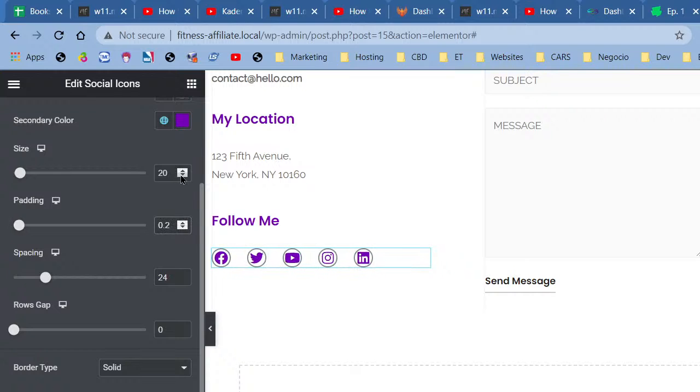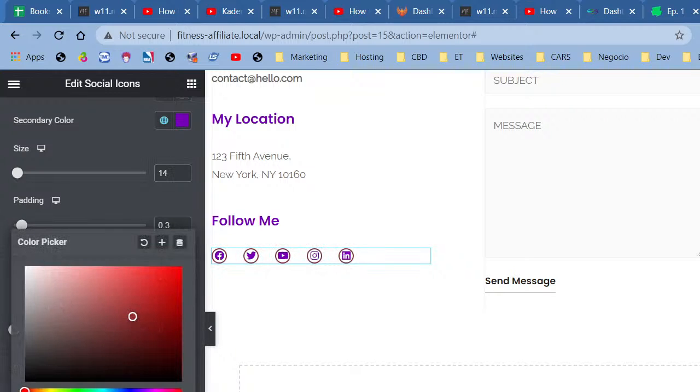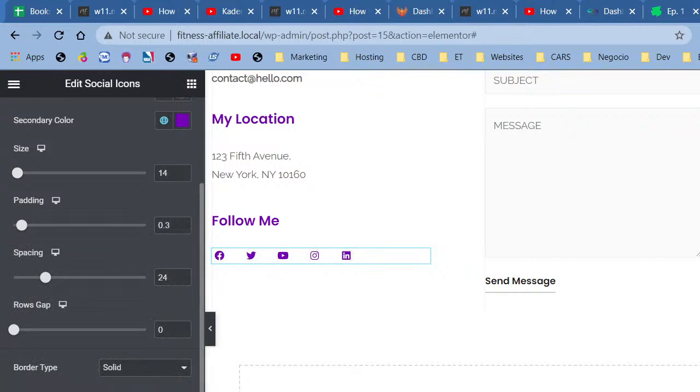All right, so the size is going to need to be a little bit smaller, 0.3, and we're going to go to about 12 on size, 14. Okay, and now for the border, I'm going to change the color of the border, because I don't want the border to be seen right now. All right, so that looks right.